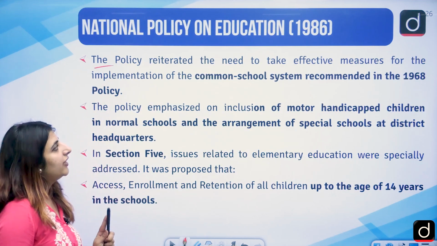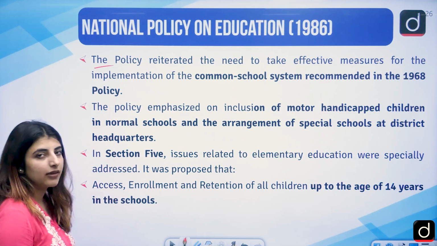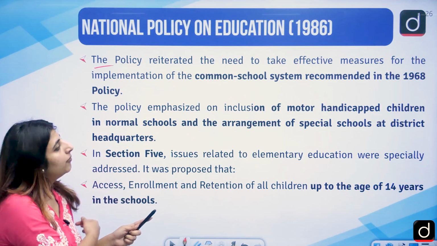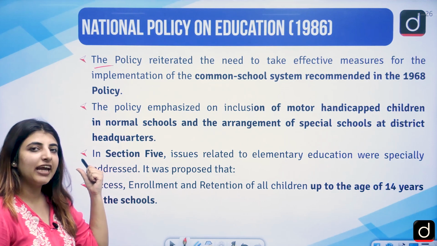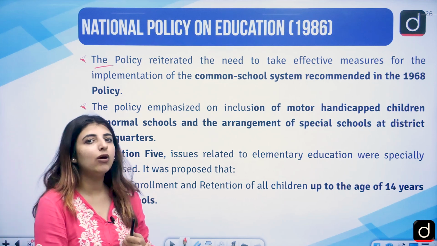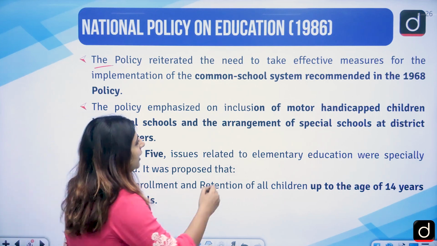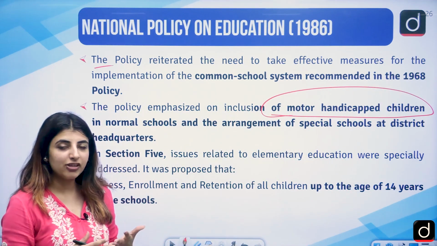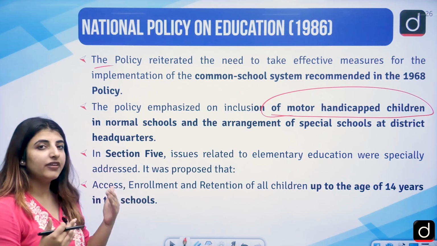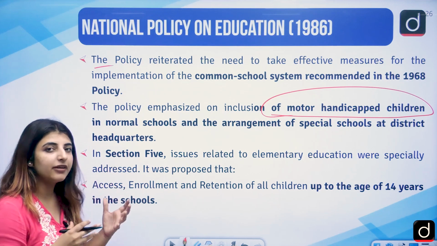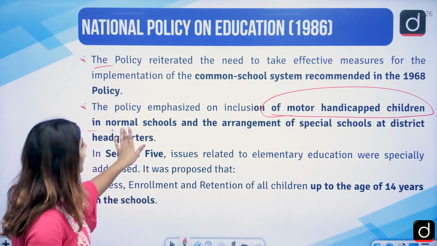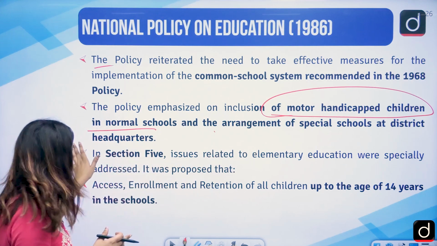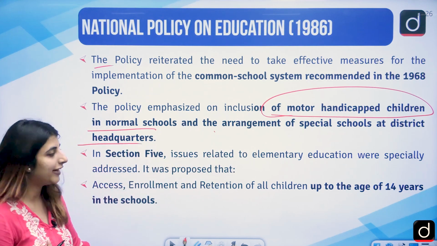The policy reiterated the need to take effective measures for the implementation of the common school system, which was recommended in the 1968 policy, that yes, this is how a school system should be. Inclusion of motor handicapped children. See, special schools, etc. were there. But they are also saying now that even if a student is handicapped, they should be given admission in normal schools, and the arrangement of special schools at district headquarters or district levels should be organized.